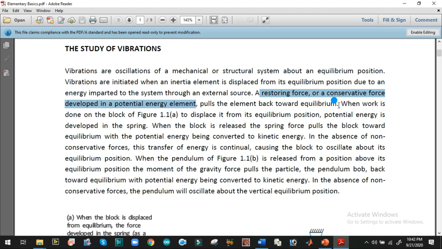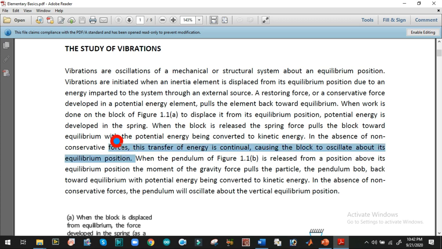If we use a linear approach, we have to consider that this elastic element has no mass and no damping. For example, if we are using an elastic element like a spring, then we will consider it massless as well as dampingless. When the block is released, the spring force pulls the block towards the equilibrium position. In the absence of non-conservative forces, the transfer of energy is continual, so this block of mass m will continue to vibrate.